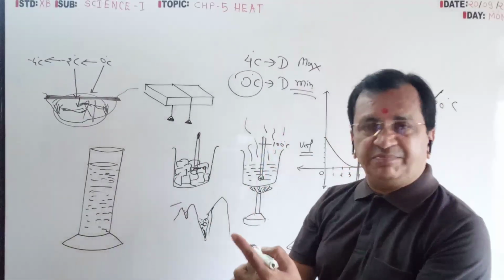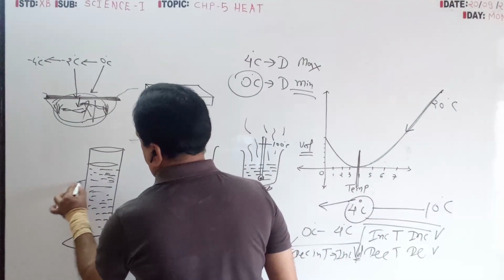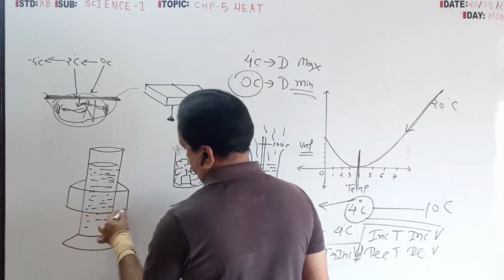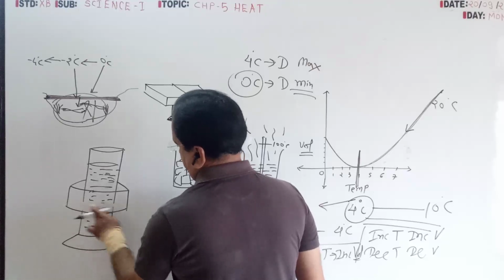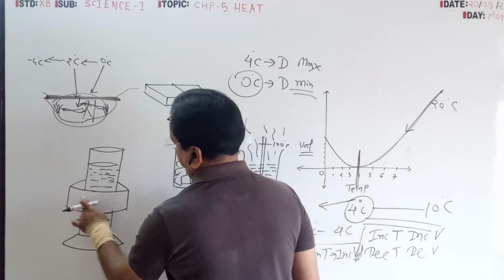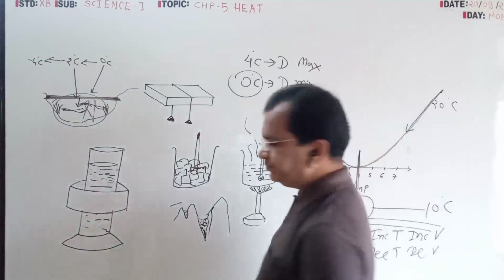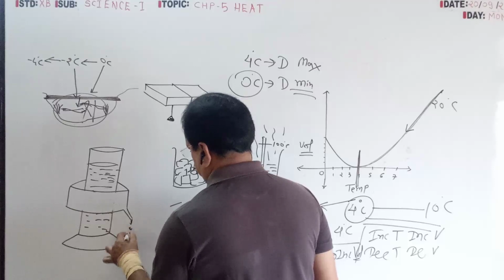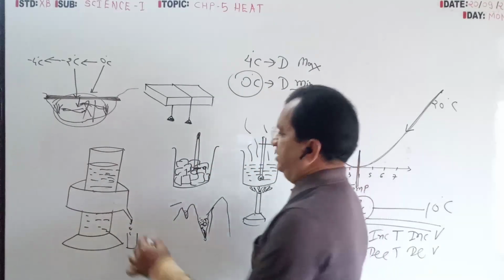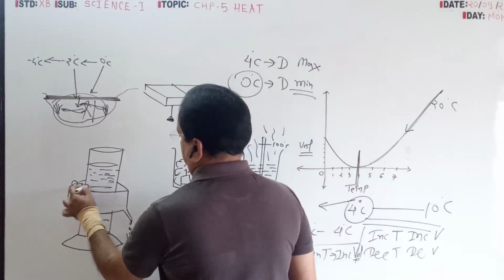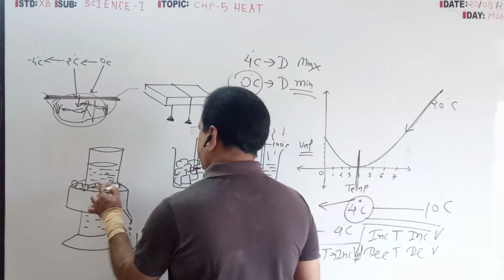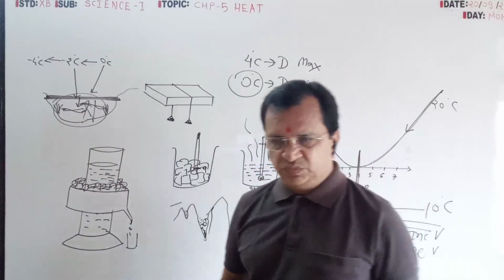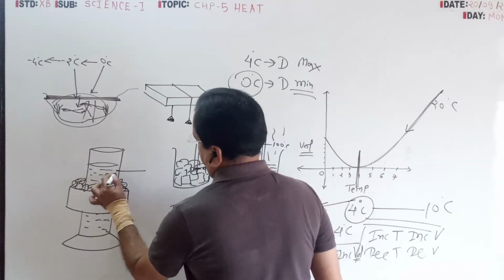Now surrounding that beaker, one container is there. Surrounding this, there is one, and in this, ice cubes are there. Two thermometers are attached.